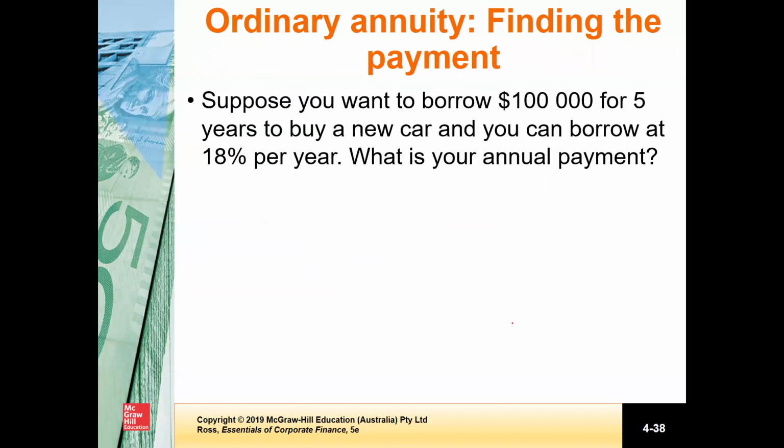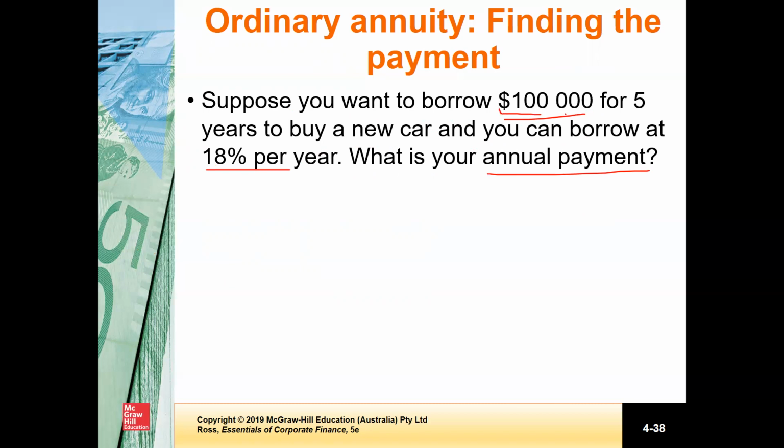Okay, now in the previous problem, we found out that if we know the periodic payment of an ordinary annuity, what is the present value of this annuity payment? Now, this problem is about finding out this annual payment. So instead of finding out the present value of the whole cash flow stream, we are finding out the periodic payment in this example. So look at this. Suppose you want to borrow 100,000 for 5 years to buy a new car, and you can borrow at 8% per year. So what is your annual payment?